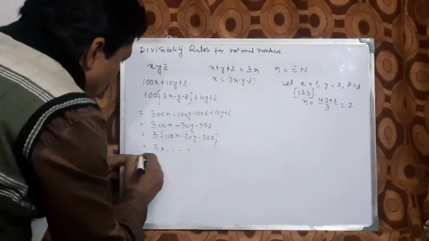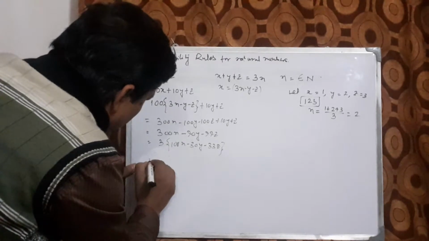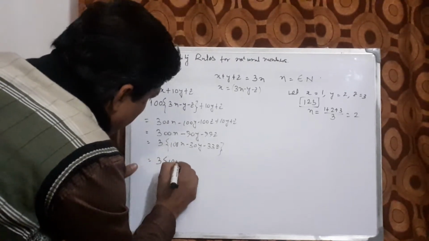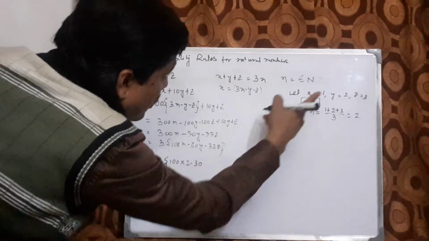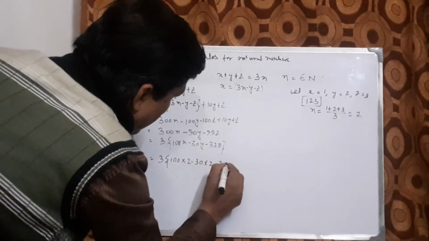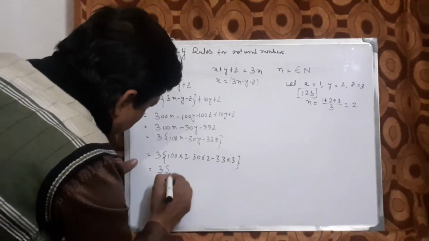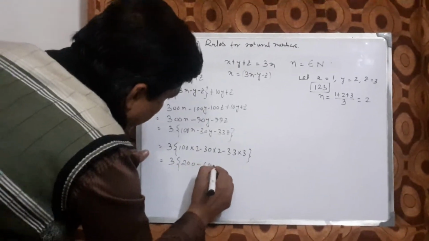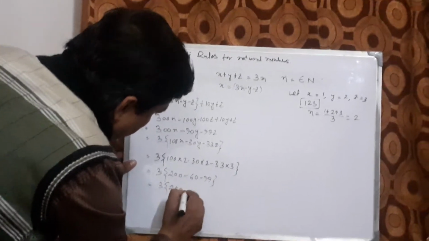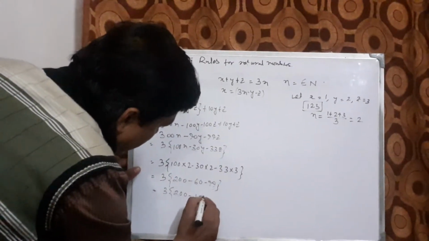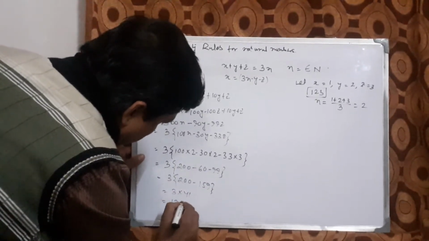Now let us put the values in this expression. It becomes 3 into (100 into n, which is 2, minus 30 into y, which is 2, minus 33 into z, which is 3). It becomes 3 into (200 minus 60 minus 99), 3 into (200 minus 159), 3 into 41, this is 123.